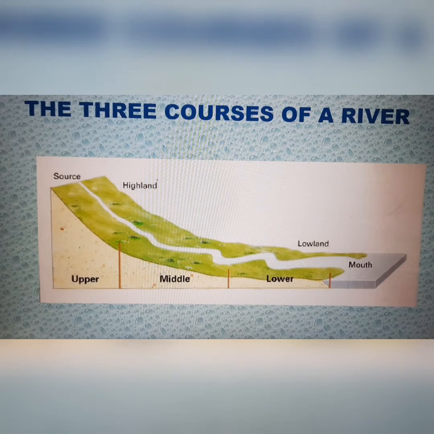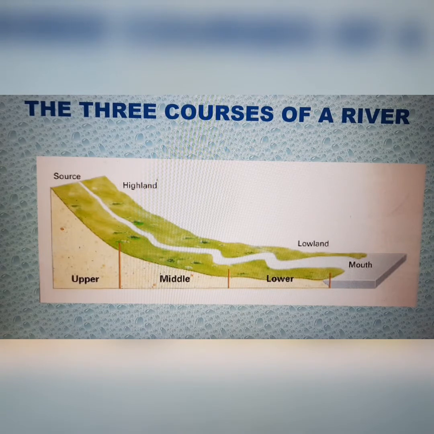We know that all water flows from a higher area to a lower area. So, as the river tries to reach the sea, it approaches the lower course.